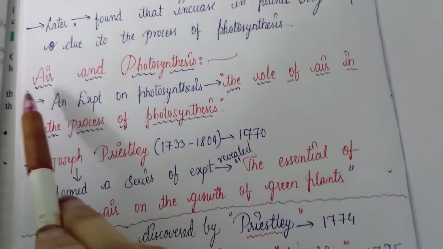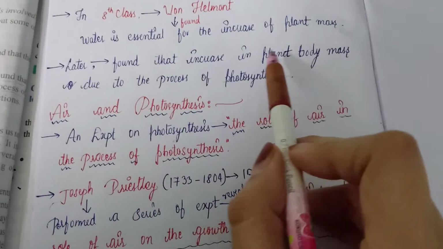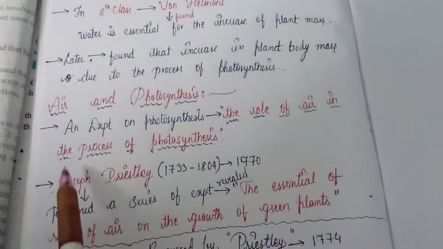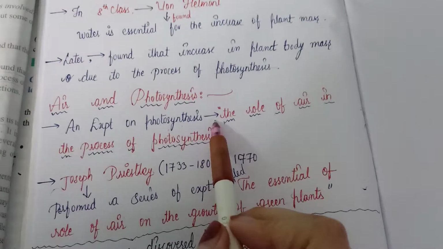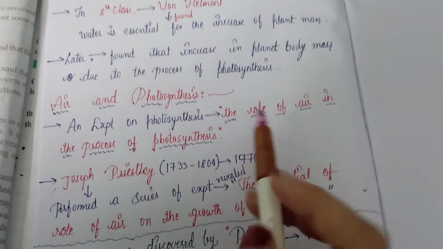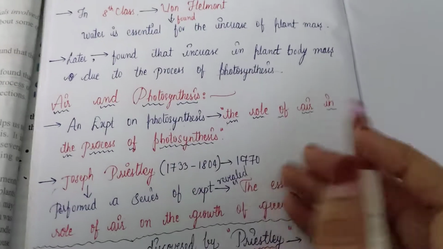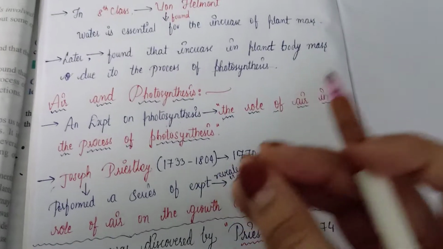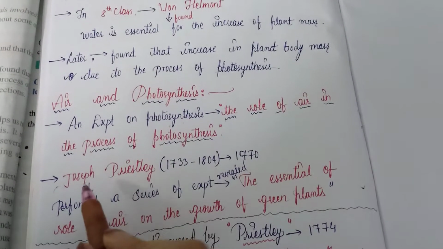Let us discuss an experiment on photosynthesis. As in our earlier topic, we said that photosynthesis is necessary for the growth of plant mass. So let us discuss an experiment on photosynthesis. This experiment helps us understand the role of air in the process of photosynthesis, and how important air is in the process of photosynthesis.